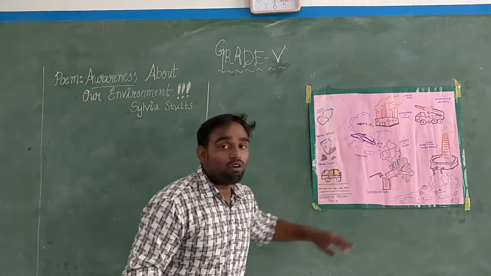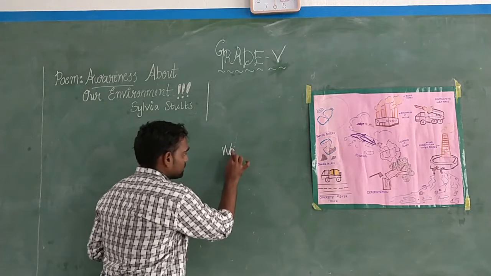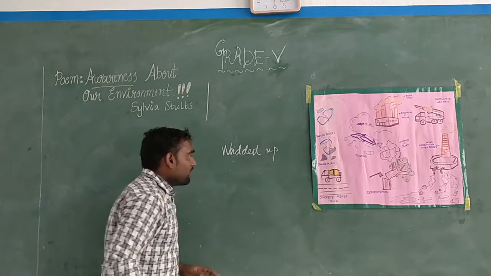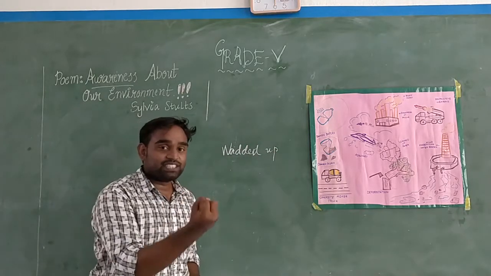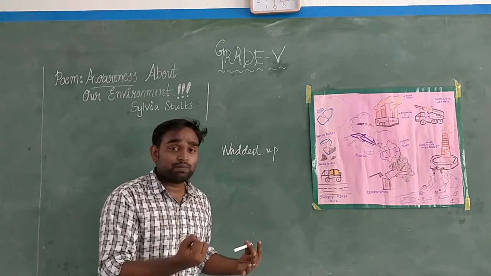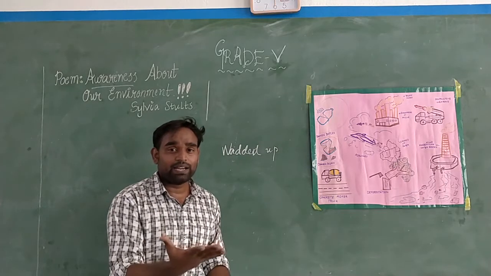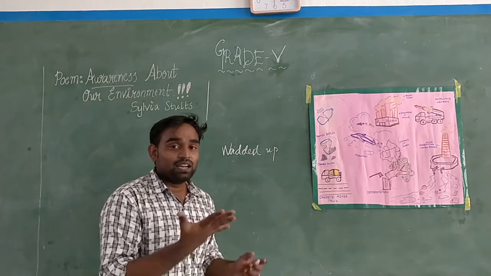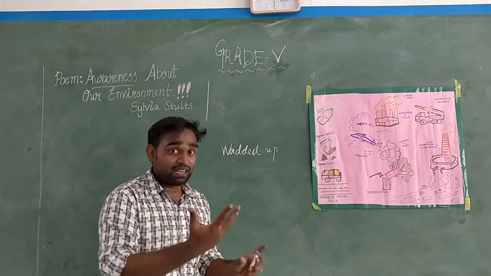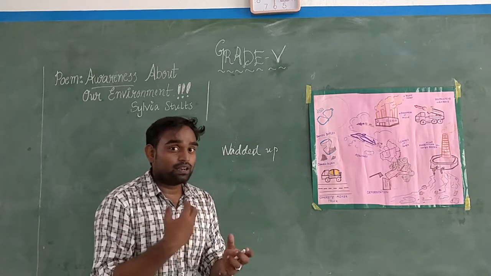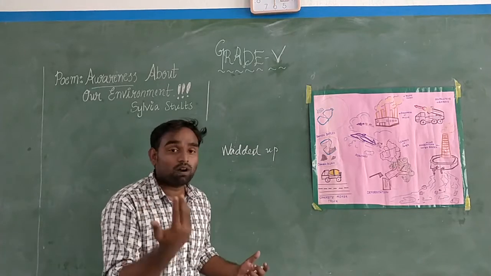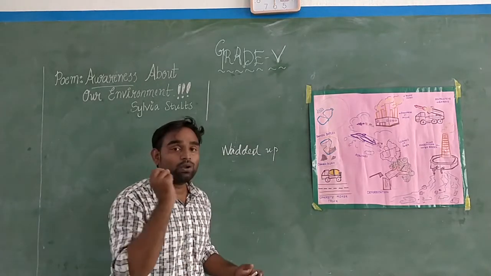Wadded up. Wadded up means crushing. Crushed up newspaper. Crushing means what? If you take a paper in a hand and do this kind of action, what will happen to the paper? It will crush, it will crumble. That crumbled up is called wadded. How to pronounce? Wadded. Wadded up newspaper tossed on the grass.